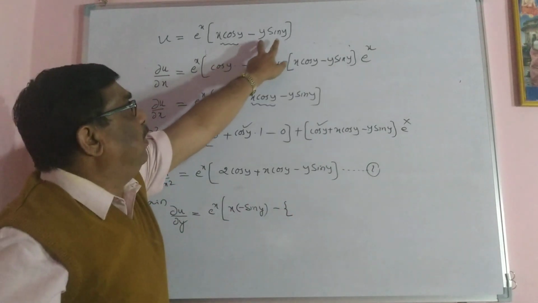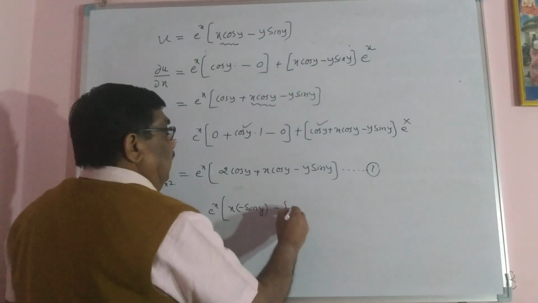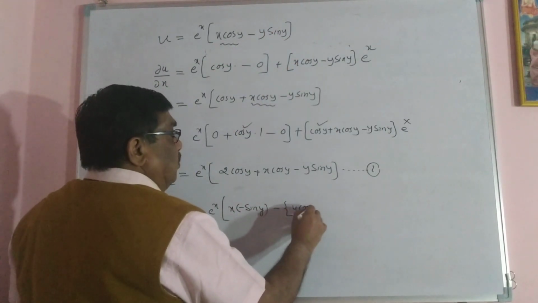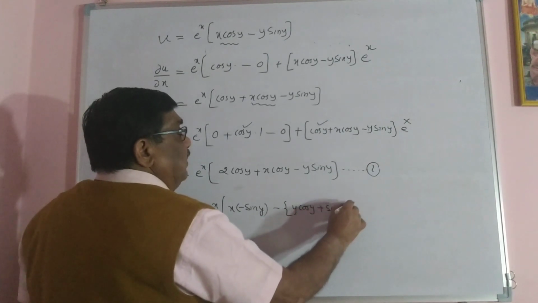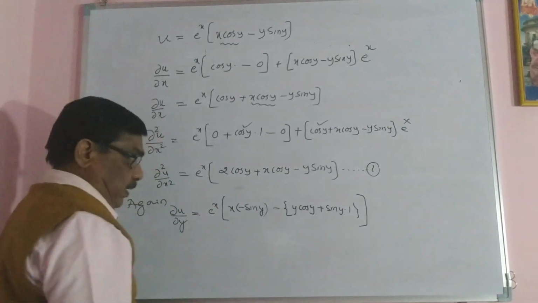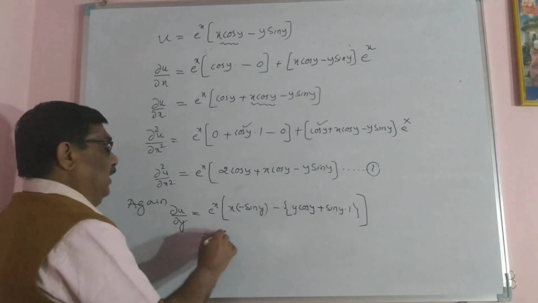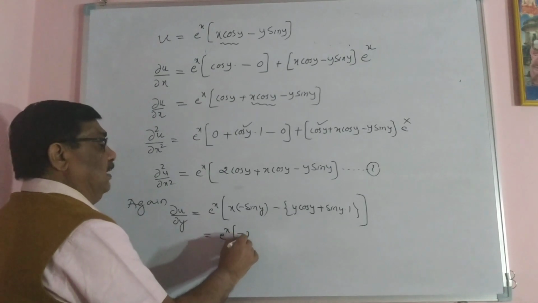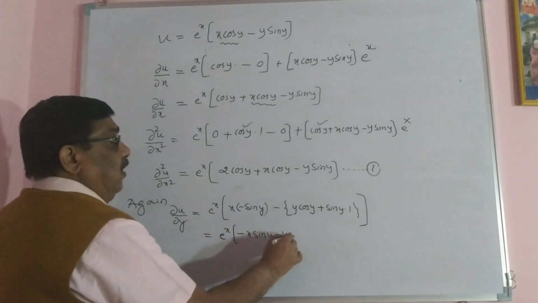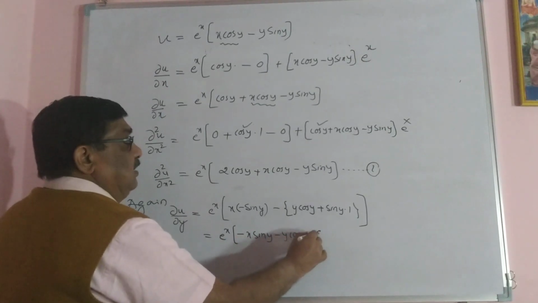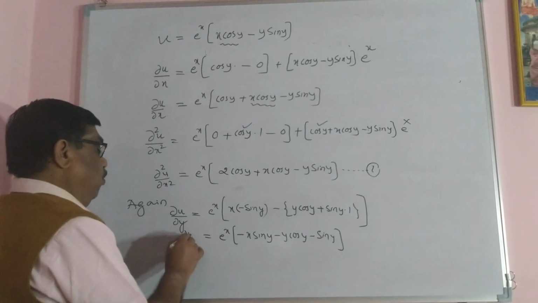Product rule I am applying because both are variable, differentiable terms. y constant, sin y differentiation is cos y, plus sin y constant, y differentiation is 1, bracket complete. If I simplify this, e raised to x into bracket minus x sin y minus y cos y and minus sin y. It is dou u by dou y.